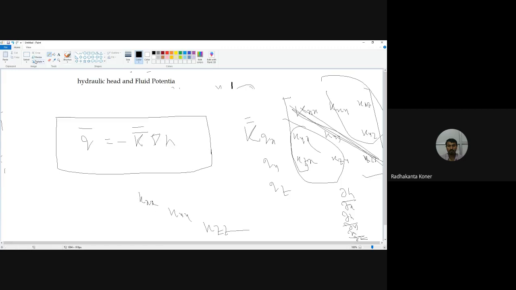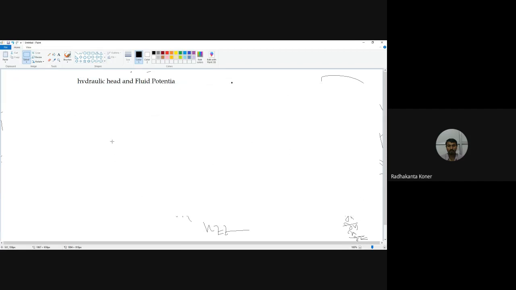Now, based on this concept, we can derive the relationship called effective hydraulic conductivity. This is the final concept of this discussion. That is the effective hydraulic conductivity. This is a very important topic.